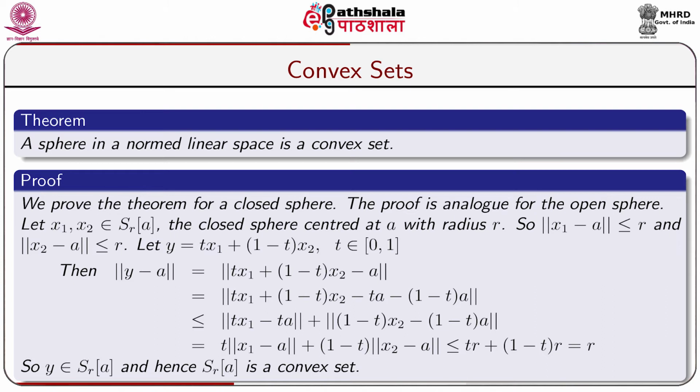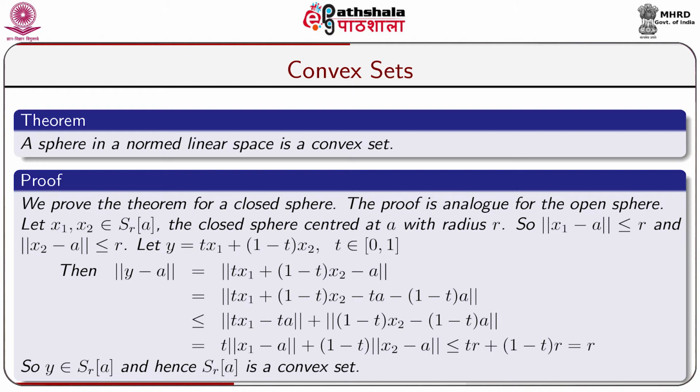So norm of t x1 plus (1 minus t) x2 minus a is equal to norm of t x1 plus (1 minus t) x2 minus t a minus (1 minus t) a, which is less than or equal to norm of t x1 minus t a plus norm of (1 minus t) x2 minus (1 minus t) a by the triangle inequality property of the norm, axiom 3, which again equals t times norm of x1 minus a plus (1 minus t) times norm of x2 minus a.